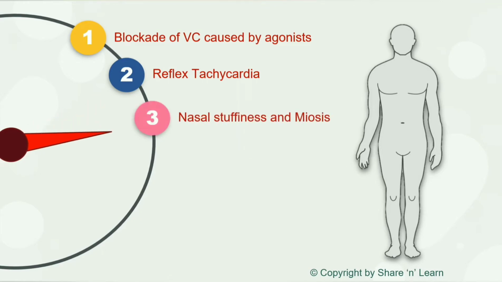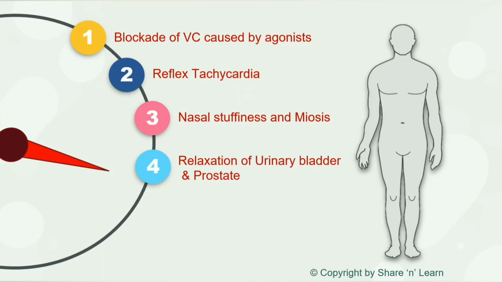Nasal stuffiness is because of vasodilation of nasal blood vessels, which leads to congestion. Miosis. Miosis means constriction of pupil, which occurs because of relaxation of radial muscles of iris. Relaxation of the smooth muscles in urinary bladder and prostate gland takes place.